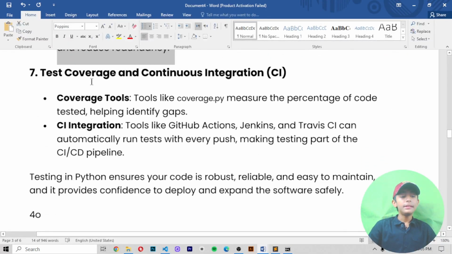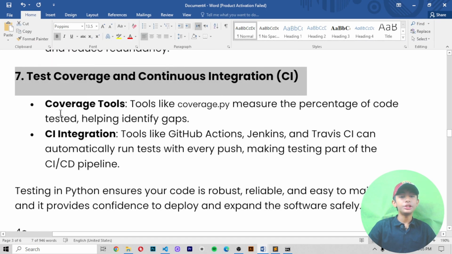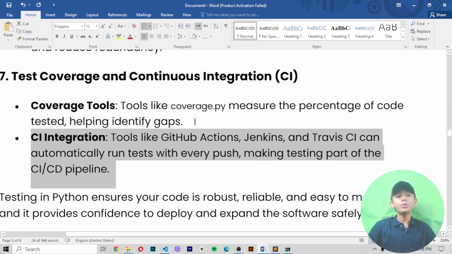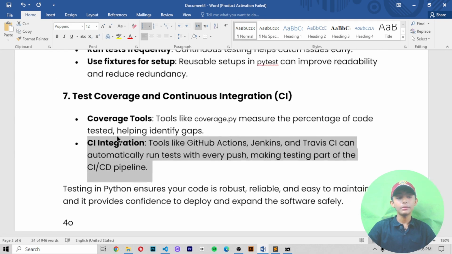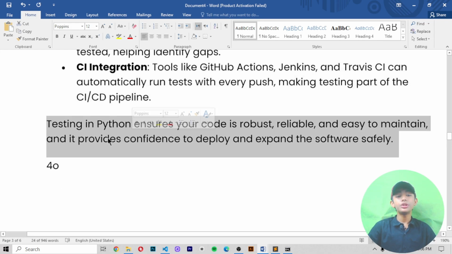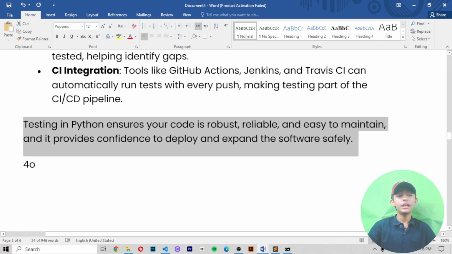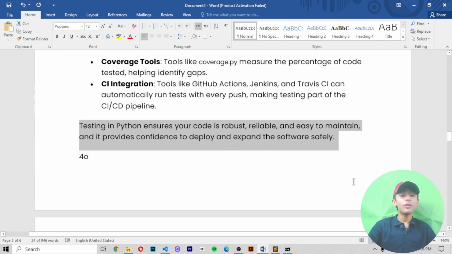Number 7, test coverage and continuous integration, CI. First is coverage tools. Tools like coverage.py measure the percentage of code tested, helping identify gaps. Number 2, CI integration. Tools like GitHub Actions, Jenkins and Travis CI can automatically run tests with every push, making testing part of the CI/CD pipeline. Testing in Python ensures your code is robust, reliable and easy to maintain, and provides confidence to deploy and expand the software safely.